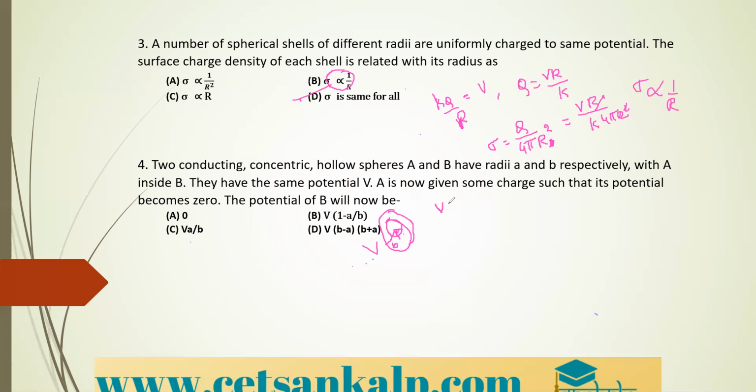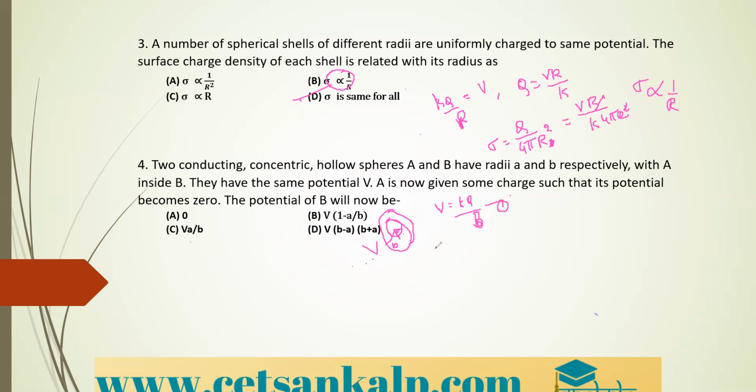See, our equation for potential is what? V is equal to K into Q divided by B. Directly I am taking that as the distance is B for the outer sphere. For the outer sphere, you can take capital B or small b. Here in the question it is given capital B, so let us take it as capital B only. This is your equation 1.